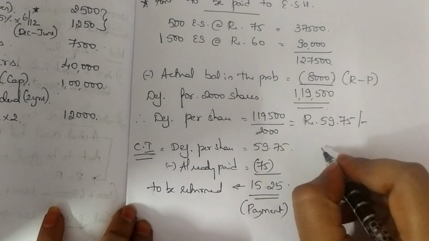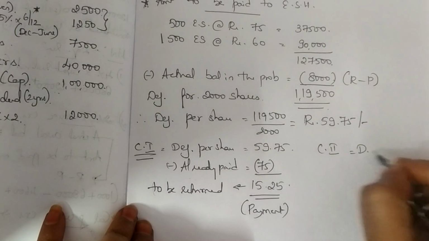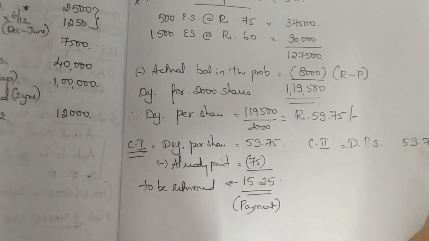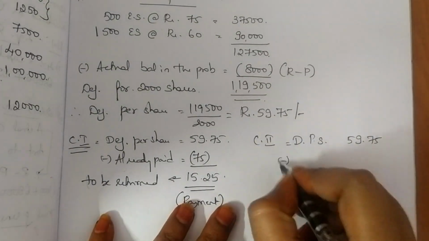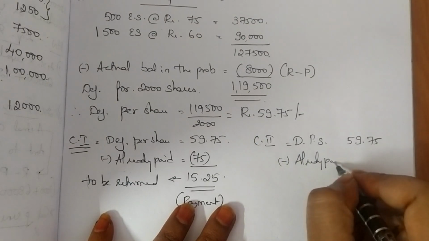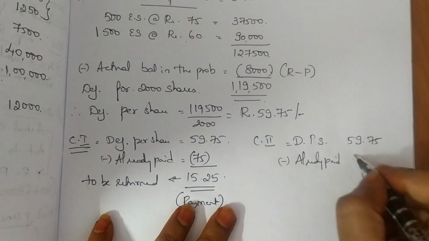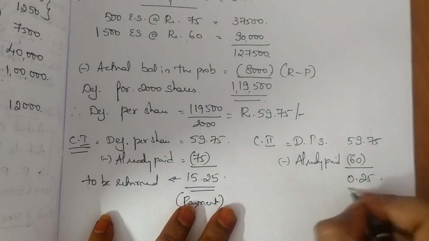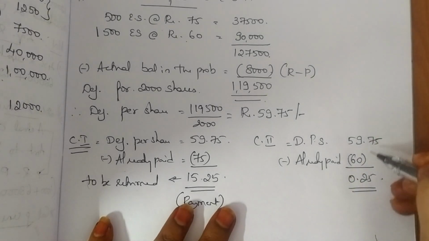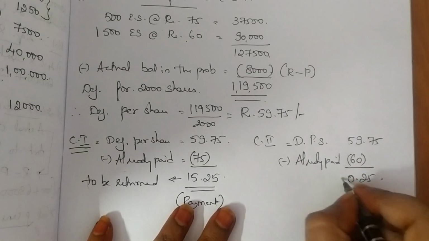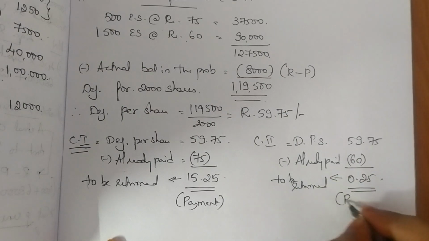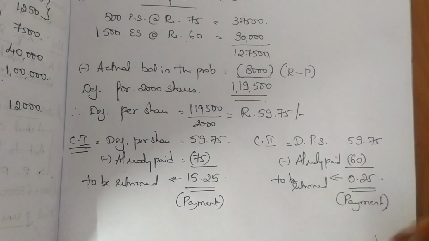Okay. Coming to your class 2 equity shares, deficiency per share is 59 rupees 75 paise minus already paid. Class 2 they have already paid 60. So 59.75 minus 60 is only 0.25. Deficiency is only 59, but they have paid me more. So I am supposed to return. To be returned means you have to show this under your payment side.